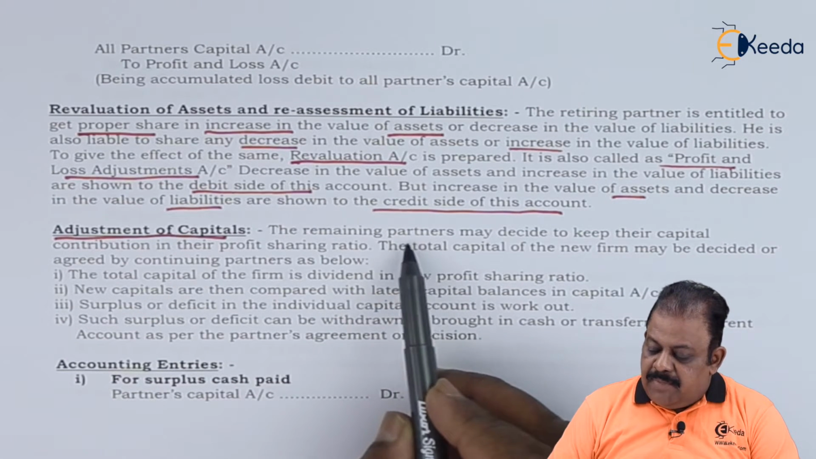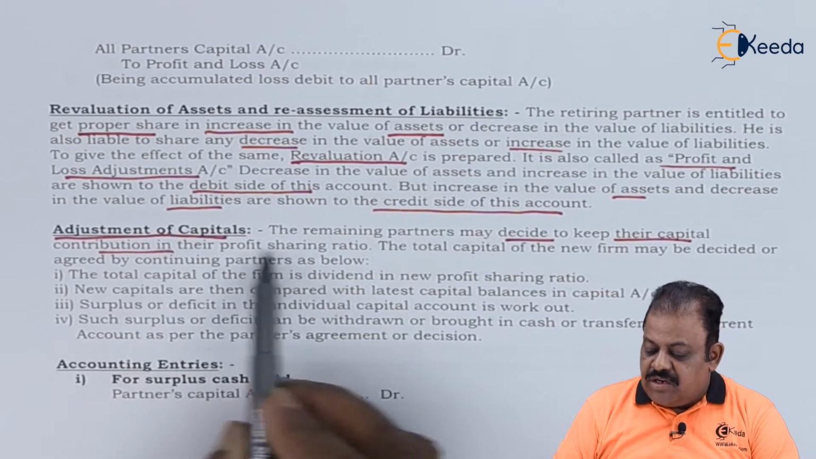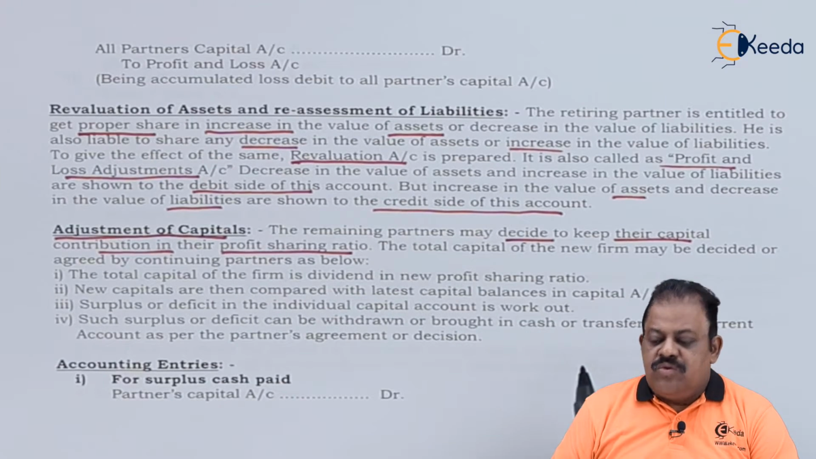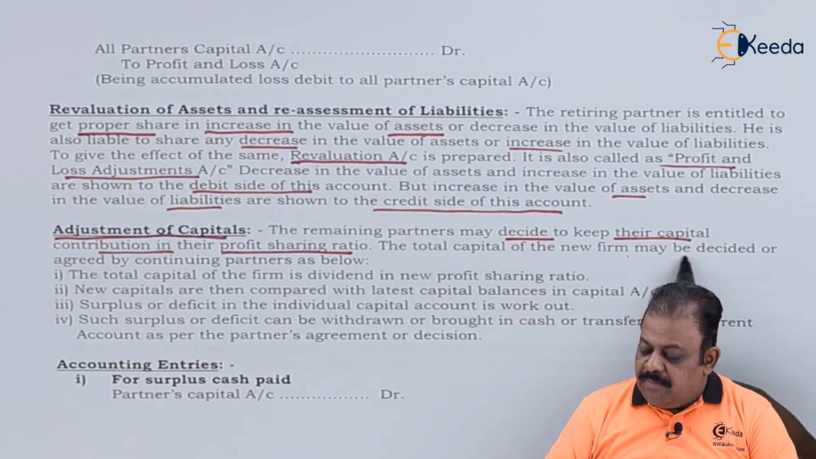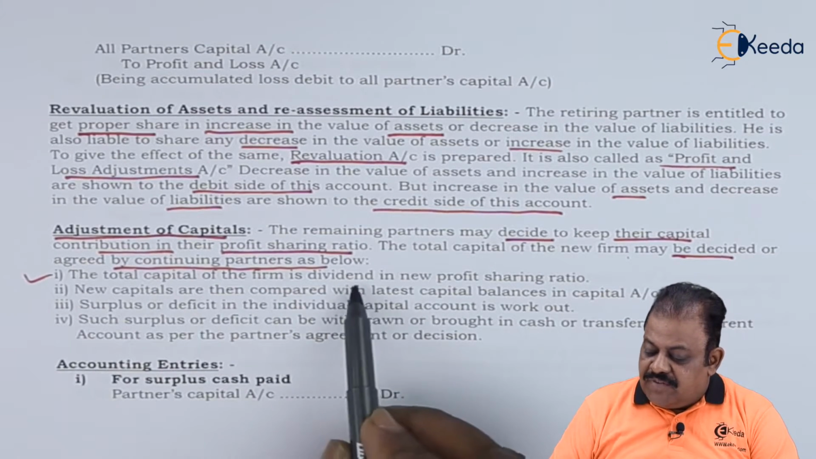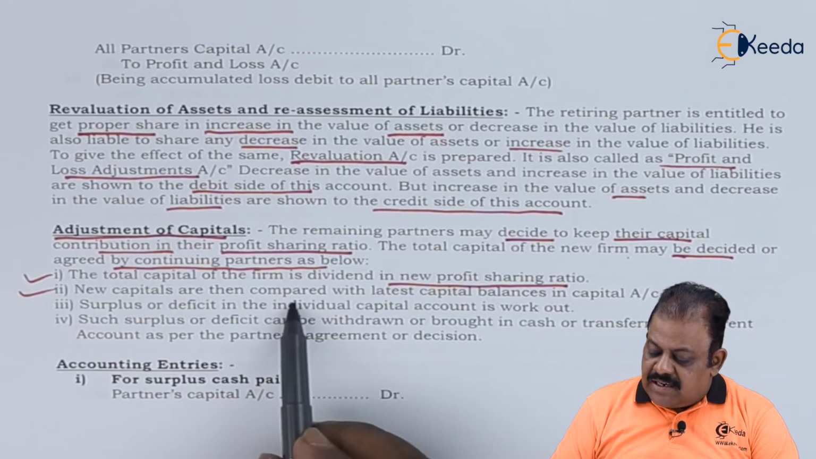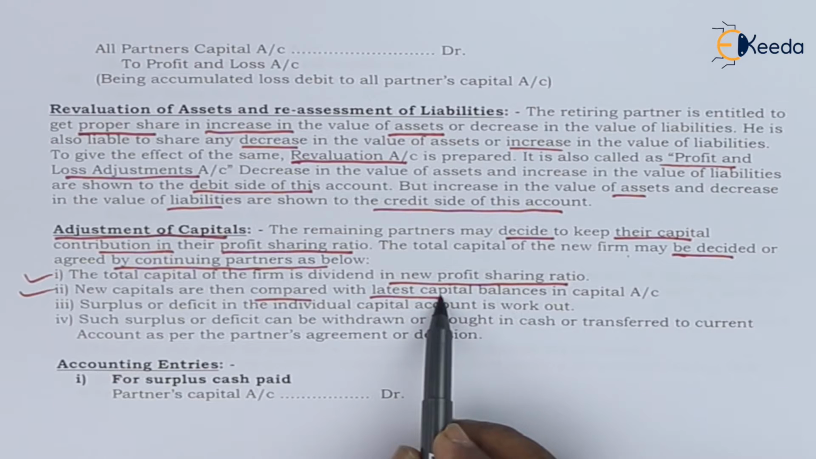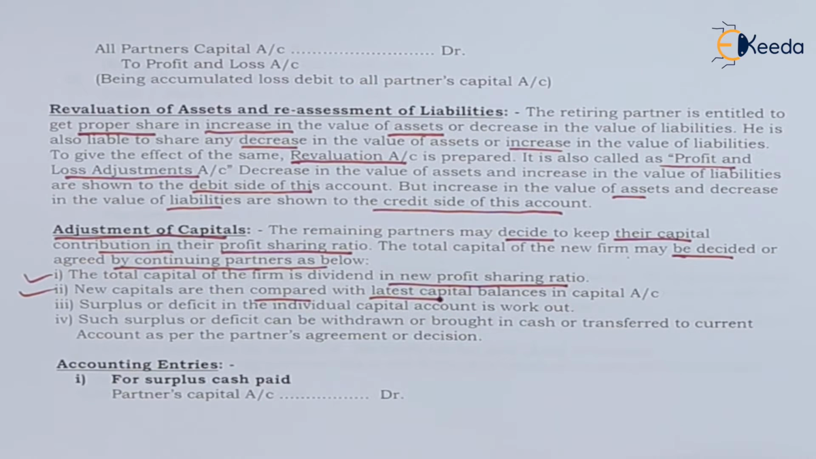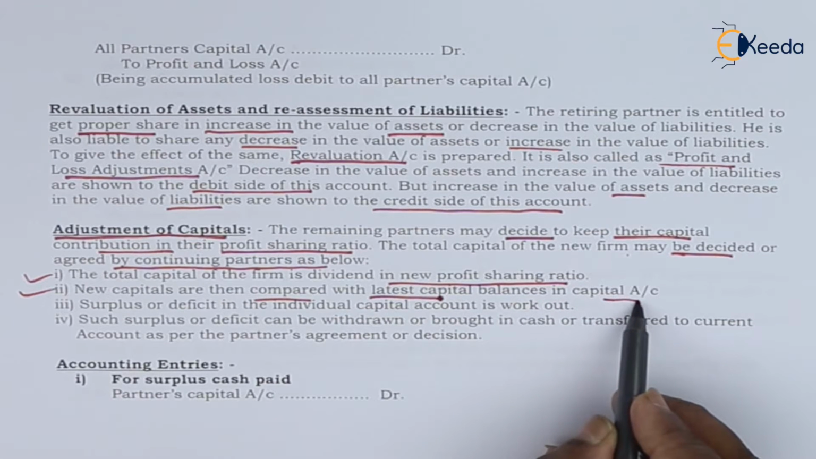Adjustment of capital. The remaining partners, the continuing partners, may decide to keep their capital contribution in their profit sharing ratio. The total capital of the new firm may be decided or agreed by the continuing partners as below. The total capital of the firm is divided in the new profit sharing ratio. New capitals are then compared with the latest capital, that is, the closing balance on the partners' capital accounts after adjustment of all retiring partner related items.